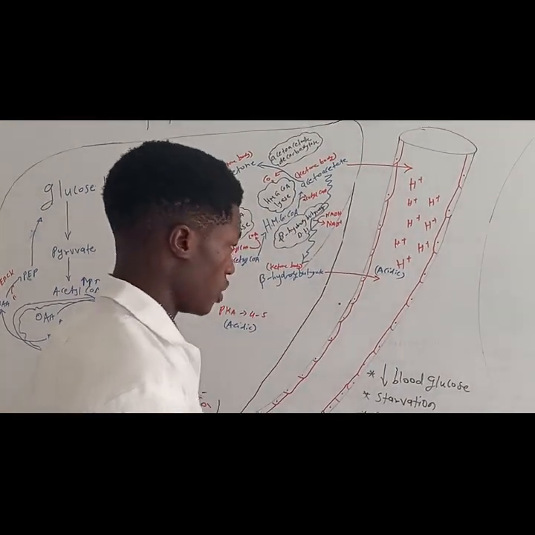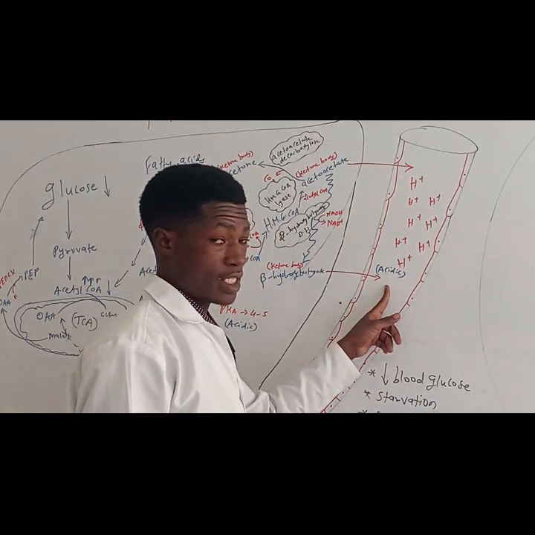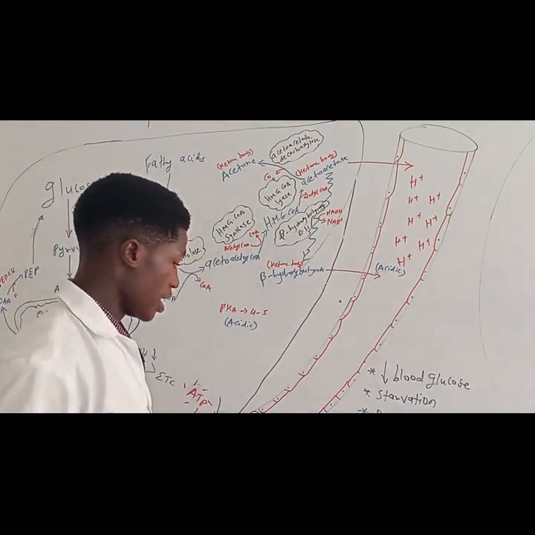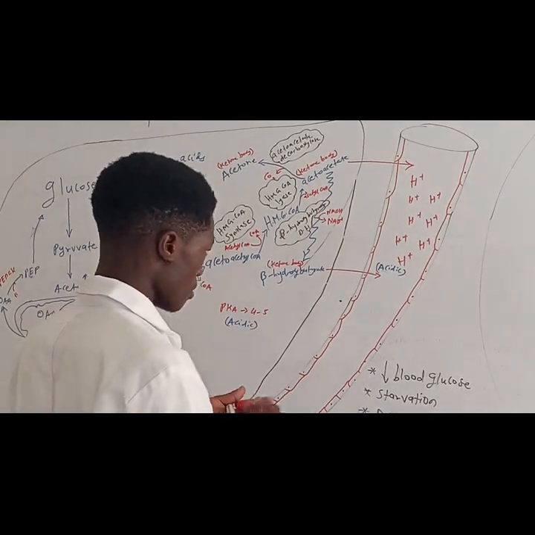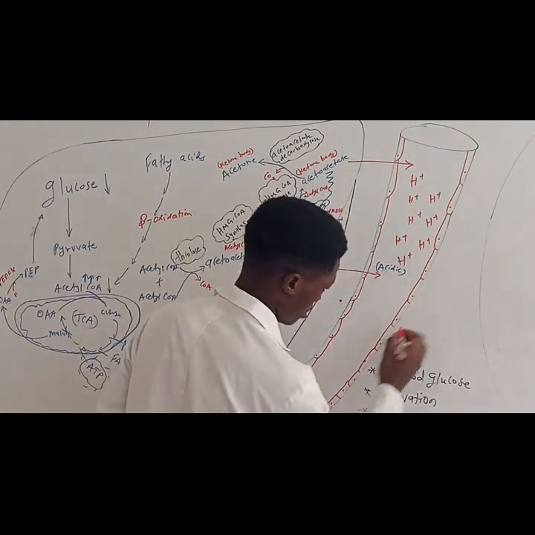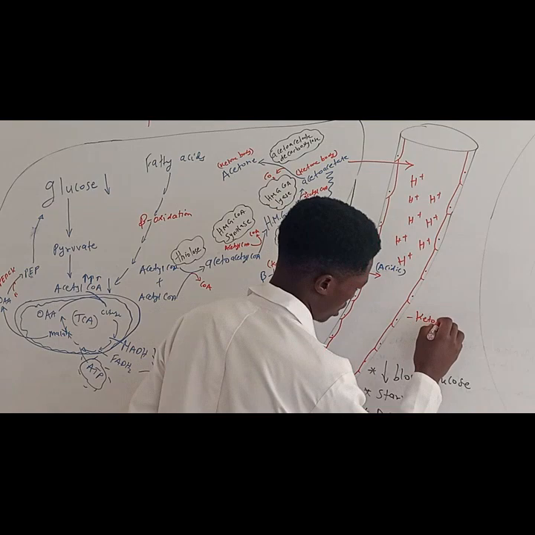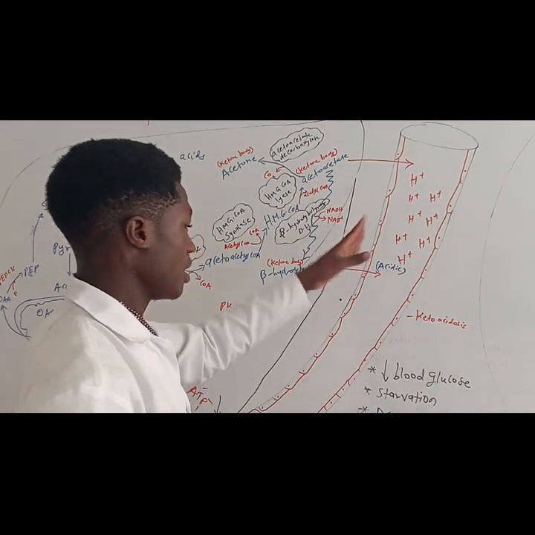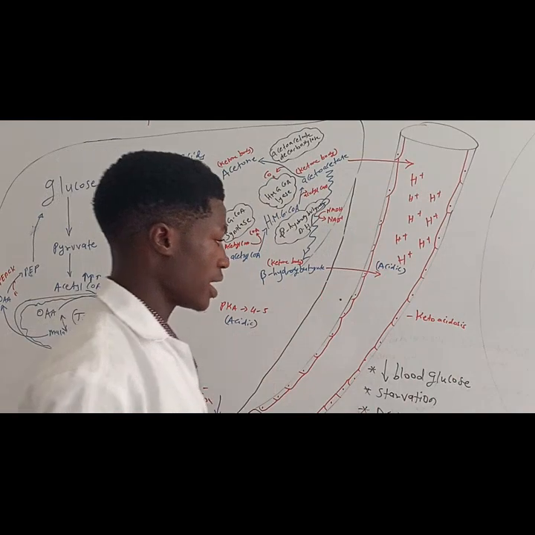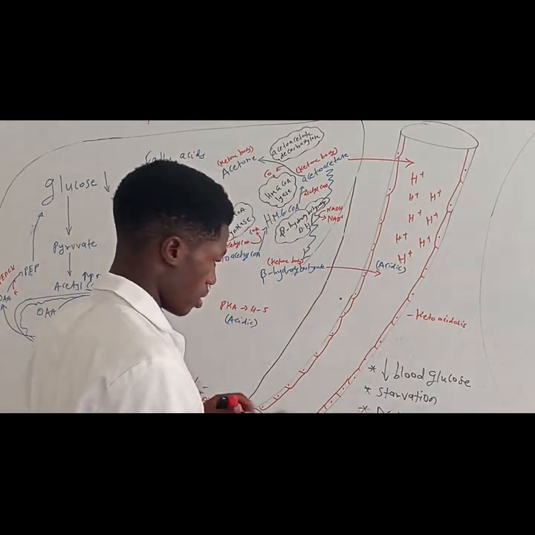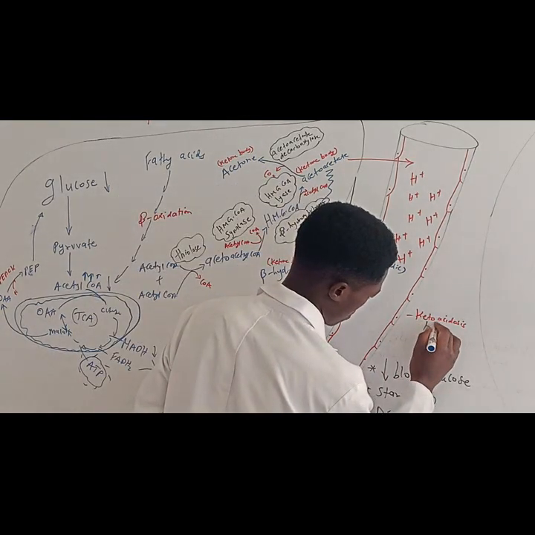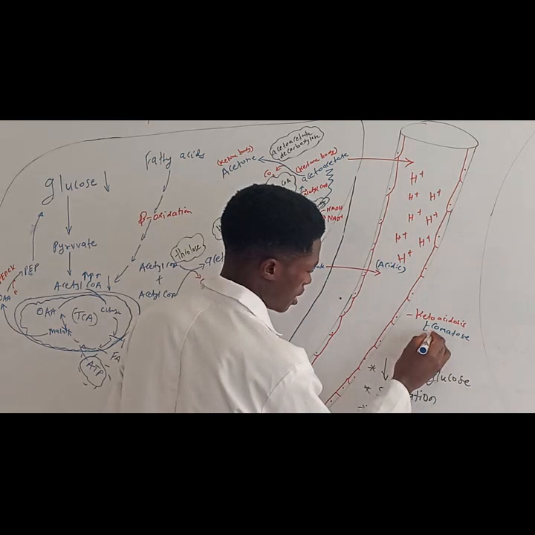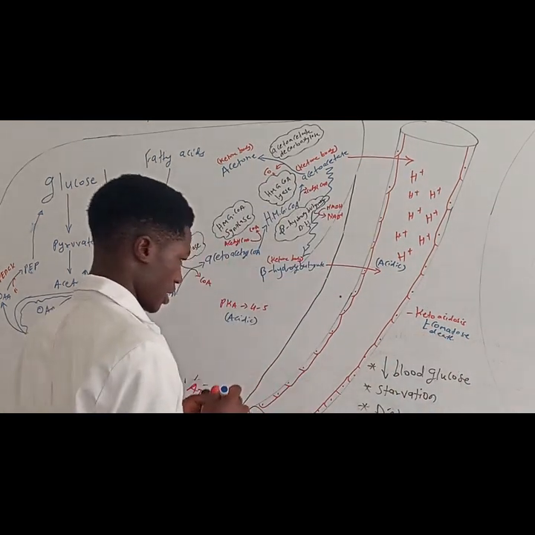Now, how do you call this condition when the blood is acidic? This is called acidosis. But because it is brought about as a result of the donation from the ketone bodies, specifically, it's going to be called ketoacidosis. Now, ketoacidosis is characterized by acidic blood. This is very dangerous and can lead to a condition called coma, and sometimes can even lead to death.